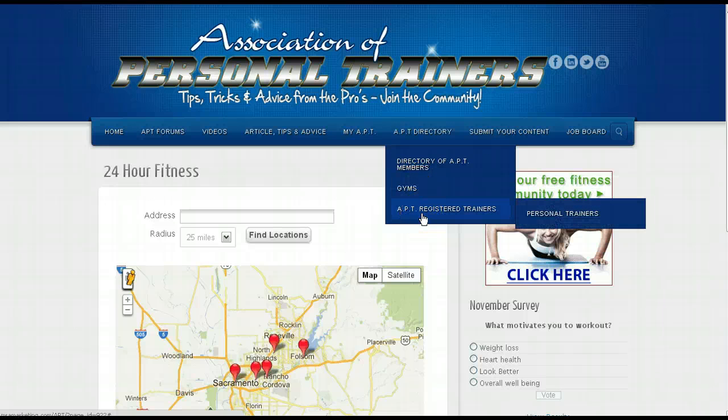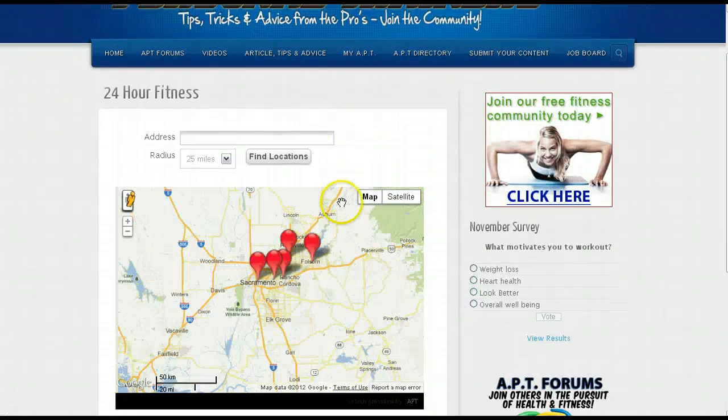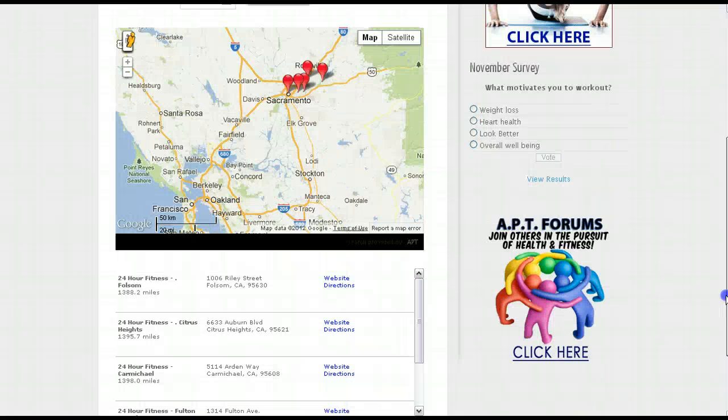It can be used for anything: nutritional supply centers, whole food stores, fitness centers, sports centers, sports supply stores. I mean, the list goes on and on. So you could really make this a very useful directory, and it's very, very easy to manage using your back-end visual editor.